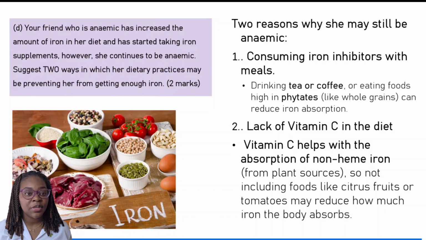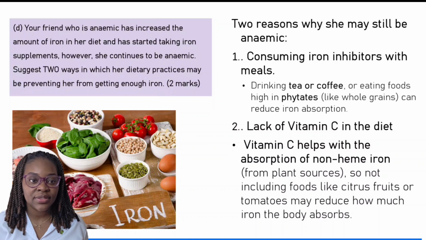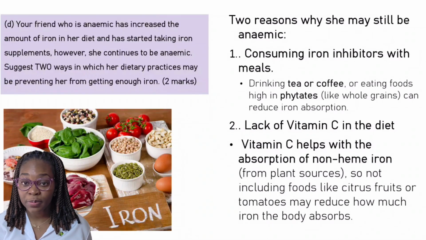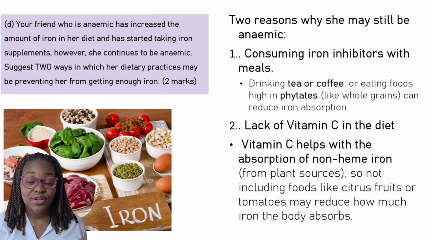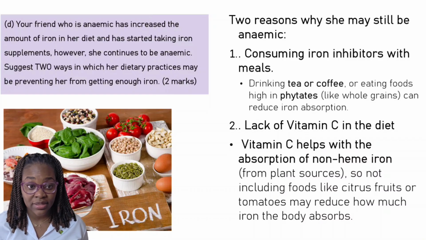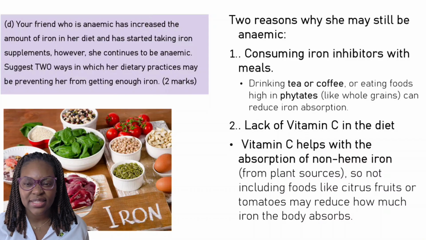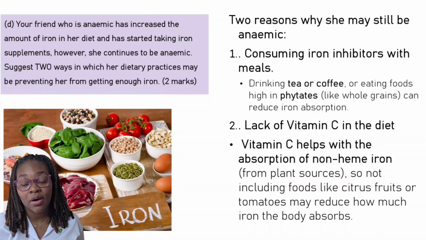So 1, consuming iron inhibitors with the meal. Maybe she is drinking tea or coffee, or eating foods that are high in phytates, like whole grains, which can also reduce the iron absorption, right? Another response that you could include is lack of vitamin C in the diet. Vitamin C helps with the absorption of non-heme iron from plant sources. So not including foods like citrus fruits or tomatoes may reduce how much iron is being absorbed by the body.